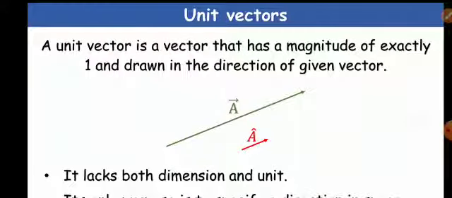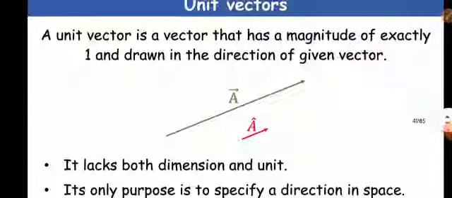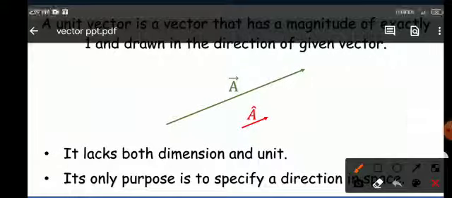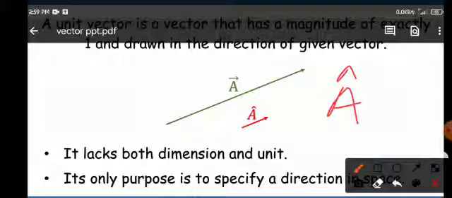Now unit vector, very important. Unit vector of a vector is a vector of unit magnitude and has the same direction as that of the vector. And a unit vector is represented by a letter with a cap, a letter with an arrowhead, a cap, A cap. This is how to represent a unit vector.